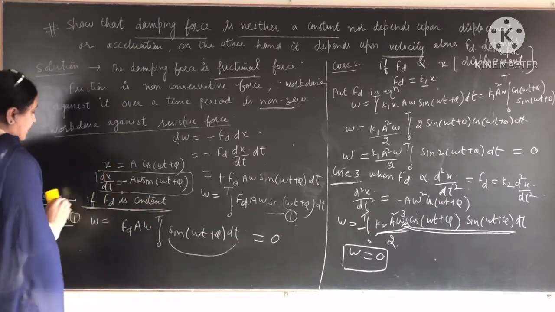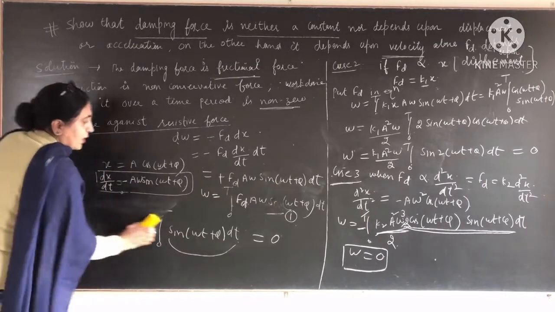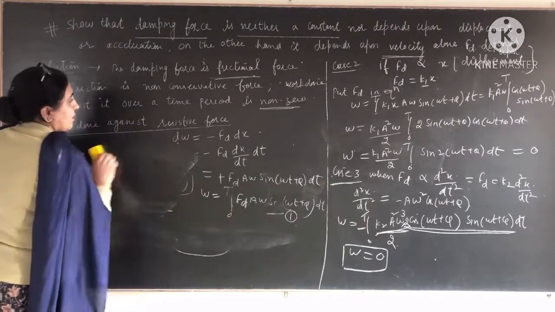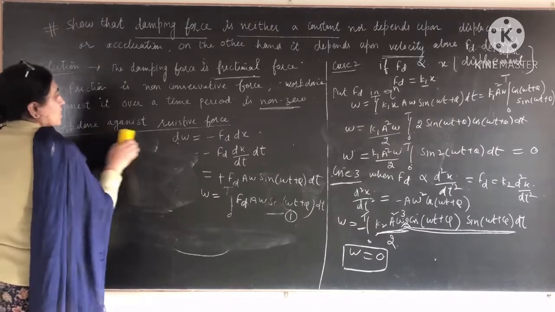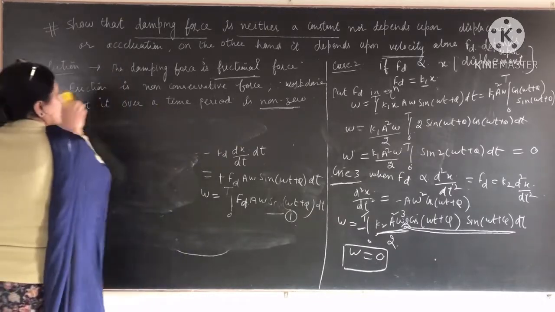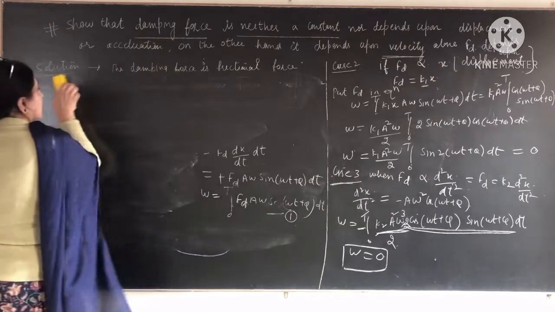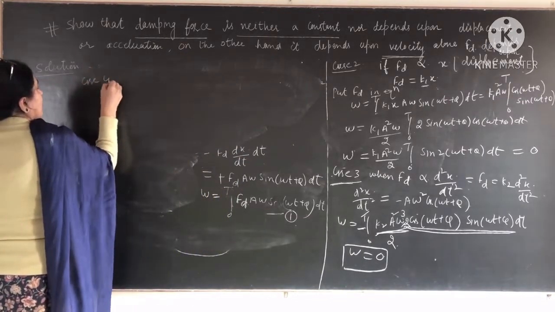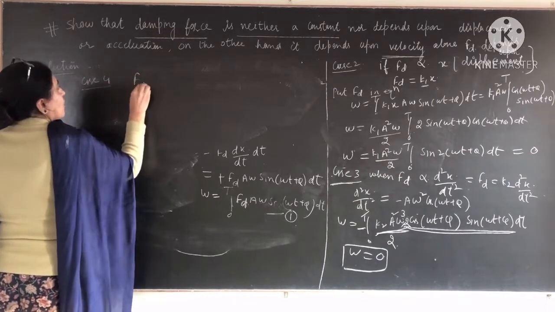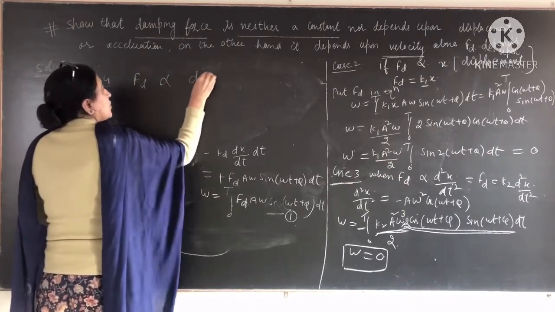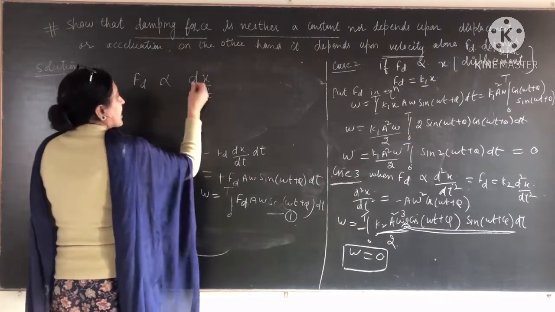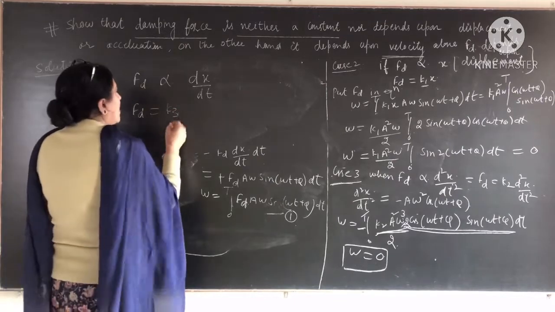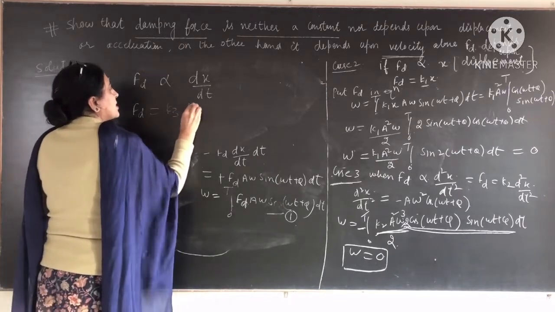In the fourth case, we take the damping force to be directly proportional to velocity. When this is directly proportional to velocity, we take the constant of proportionality equal to k3.